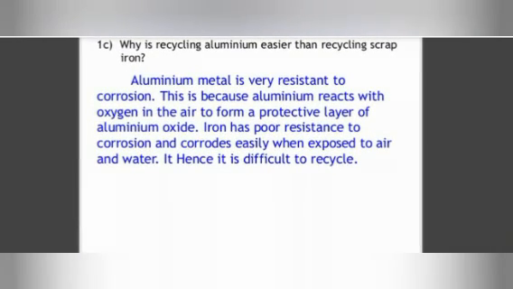Why is recycling aluminum easier than recycling scrap iron? Aluminum metal is very resistant to corrosion because of the anodizing process. This is because aluminum reacts with oxygen in the air. It forms a protective layer of aluminum oxide, which is called anodized. Iron has poor resistance to corrosion and is hence exposed to air and water. So that's why it is difficult to recycle.